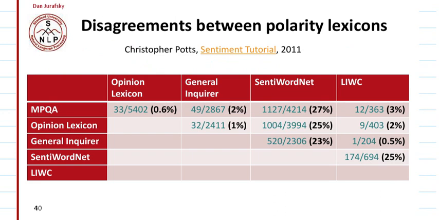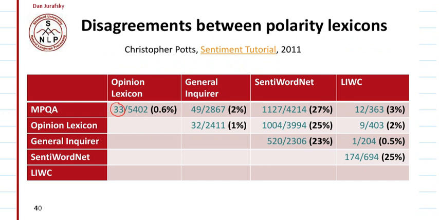Then some analysis was done by Christopher Potts, who analyzed all these four corpora and gave some counts based on disagreements. Between the opinion lexicon and MPQA there are 33 disagreements.